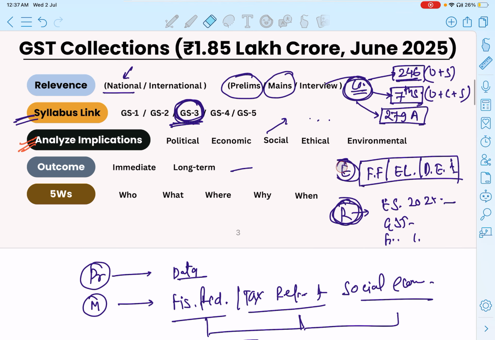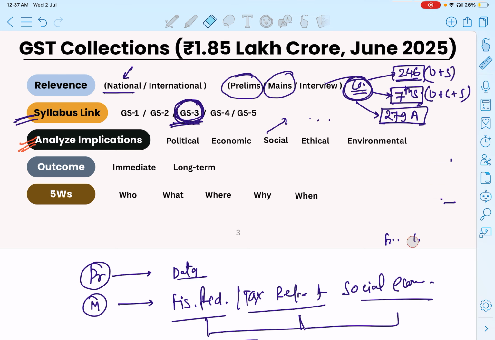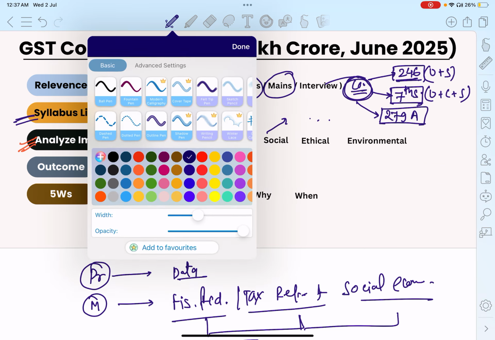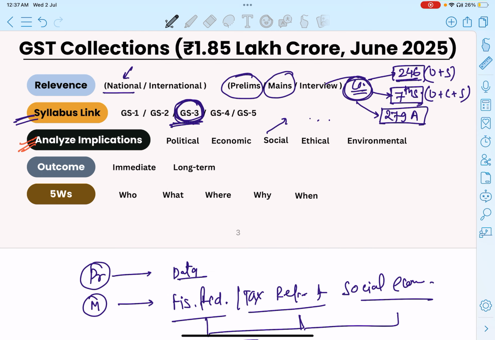After that, we are talking about the outcome. The immediate outcome is that the finance ministry is likely to take the initiative to review the GST slabs, compliance mechanisms, and economic stimulation measures to address the slowdown.